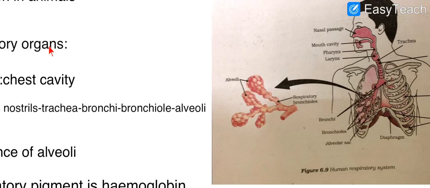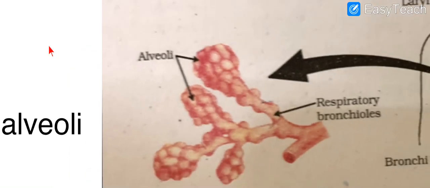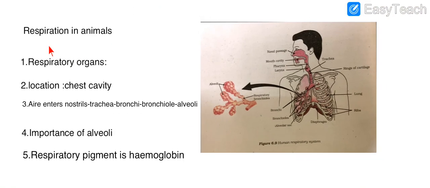Now the air that enters our body passes through both the lungs, then it goes into smaller tubes and then it ends up in the alveoli. The alveoli are fully connected with blood vessels. Exchange of gases takes place here. The carbon dioxide enters the alveoli and it goes out from the nostrils, and the oxygen is taken in and it is sent into the blood vessels. So exchange of gases takes place in the alveoli. So the alveoli are a very important part, where all the exchange of gases takes place.